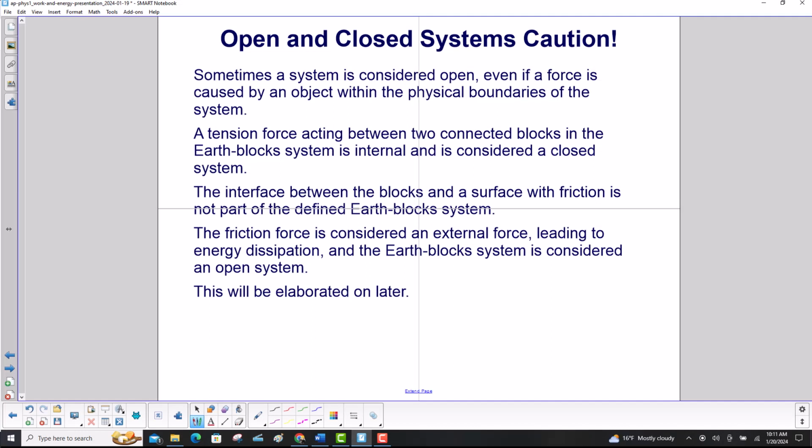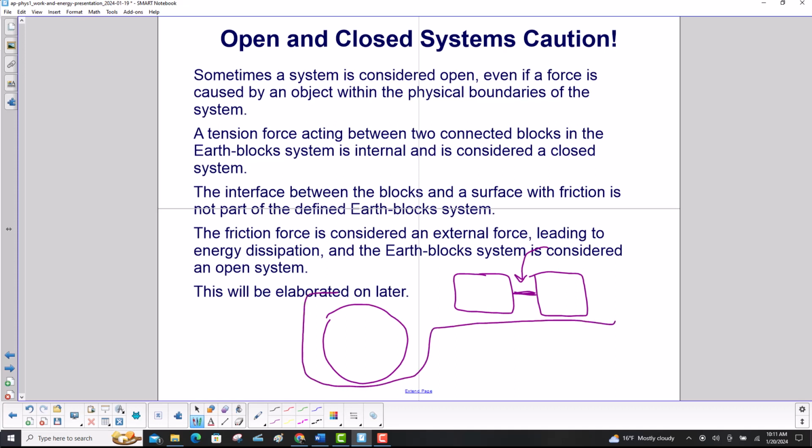Caution: sometimes a system is considered open even if a force is caused by an object within the physical boundaries of the system. So we're going to define an earth-block system. Right here, we're going to connect it with a little wire there, and we have the earth over here. A tension force acting between those two connected blocks is internal and is considered a closed system. So here's our closed system.